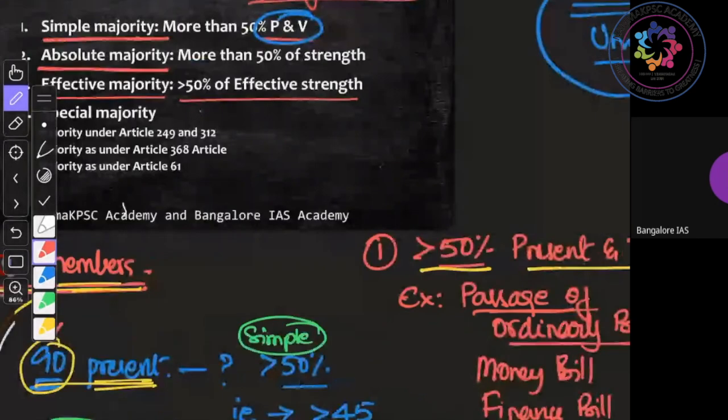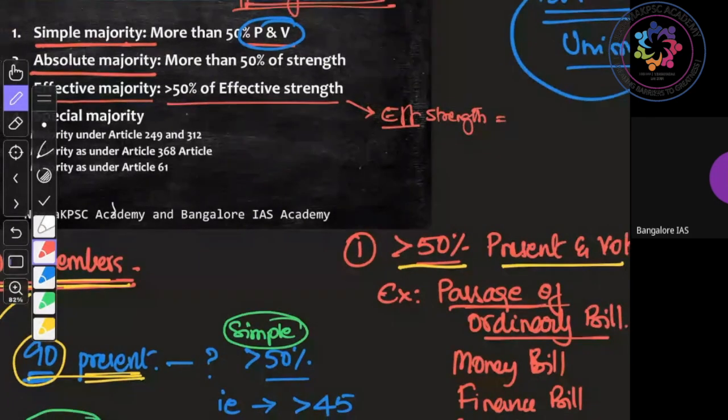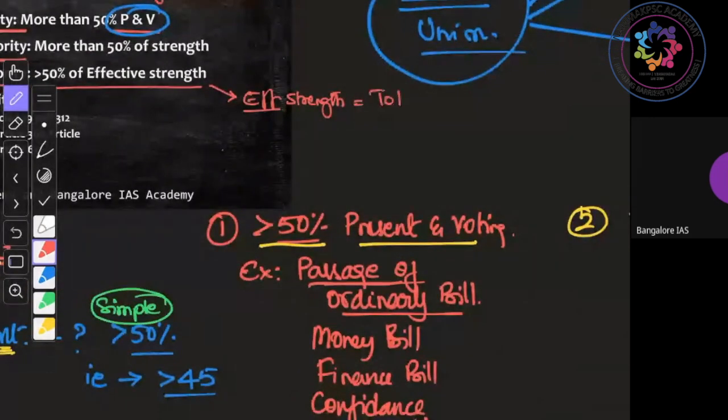So for this, first we'll have to calculate effective strength. What is effective strength? Please write down: effective strength is total strength minus vacancy. That is the effective strength.